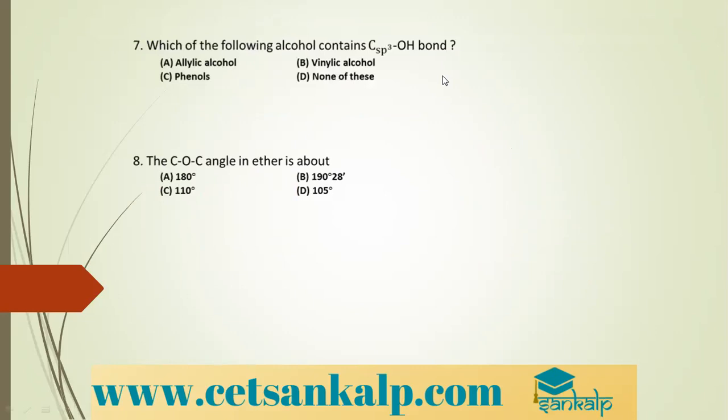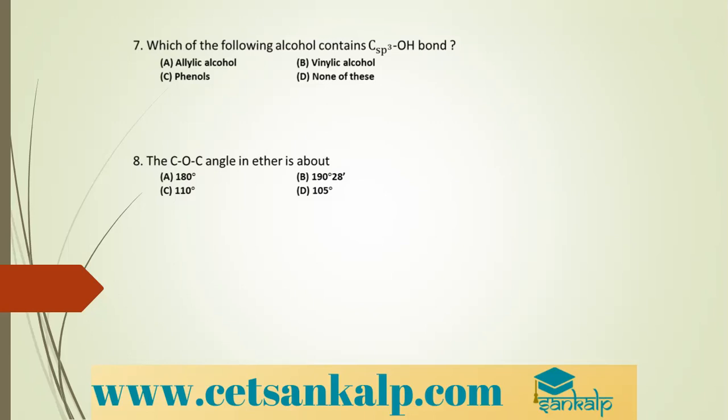Then which of the following alcohols contain sp3 carbon and OH group? So which alcohol contains sp3 carbon which is attached to OH group? Okay, now compounds containing sp3 carbon and then OH group is in the class of alcohols. They come in the class of alcohols. The carbon should be sp3 hybridized, means it should have a single bonded.